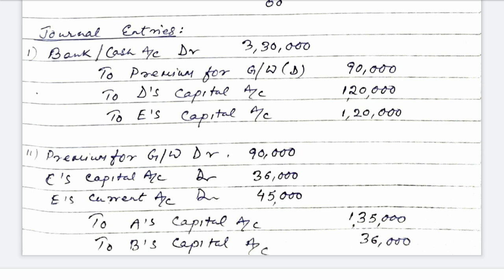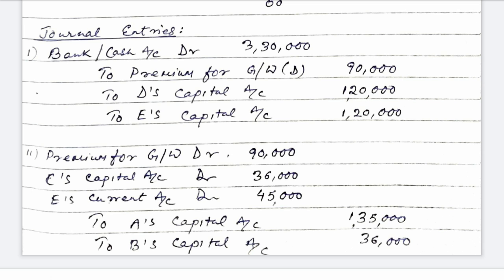If you add the capital of both the partners, we get 1,20,000 plus 1,20,000, that is 2,40,000. And 2,40,000 total capital brought by the new partners plus 90,000 brought by D, since D is only bringing his share of goodwill. So the amount brought is 90,000 plus 2,40,000, which is equal to 3,30,000.